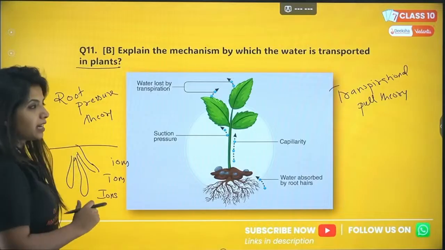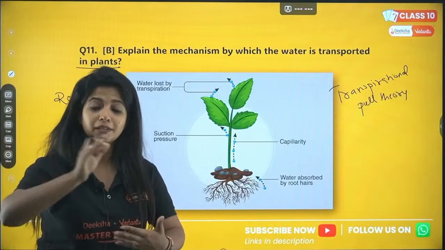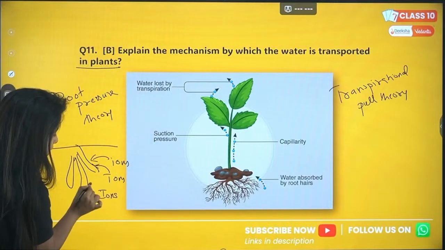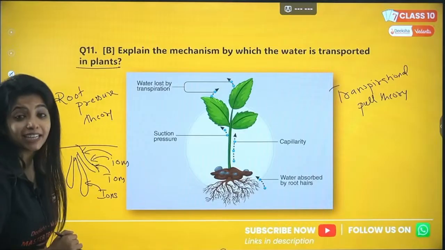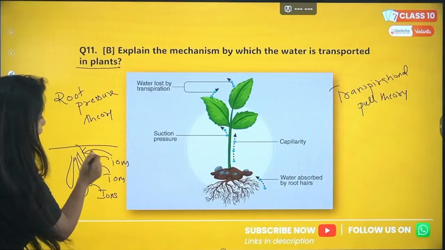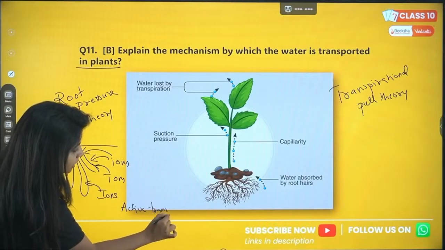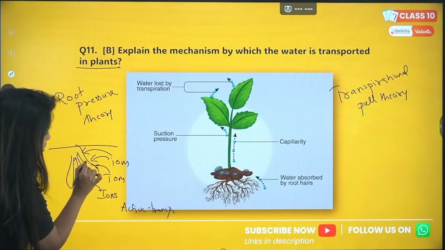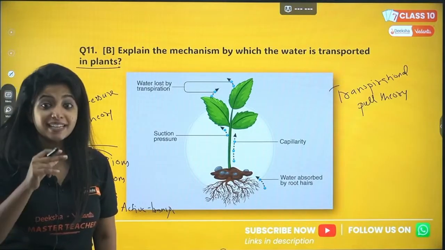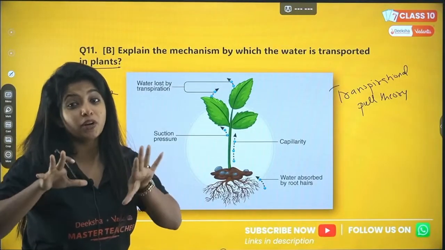So the plant says, I will give you ATP. With the help of ATP, I'll spend my ATPs, I'll spend my cash, and I'll take these ions inside. This is known as active transport, when you are spending ATP for taking in something inside. So I am taking in ions. Now ions are way too much within this cell. This is a hypertonic situation, where the solute is more but the solvent is less.